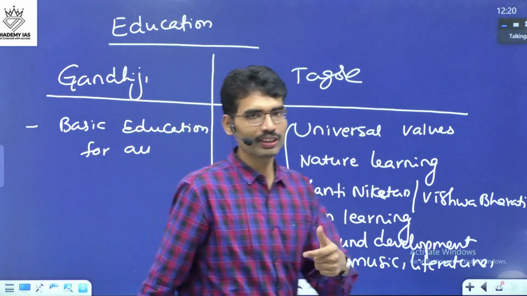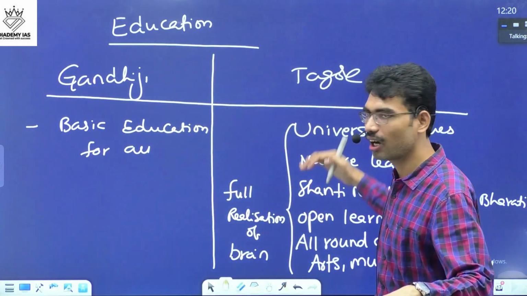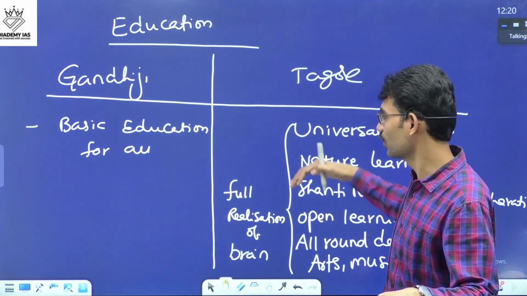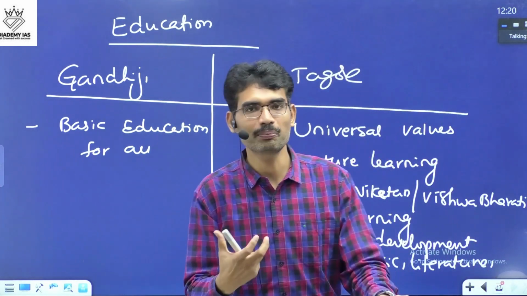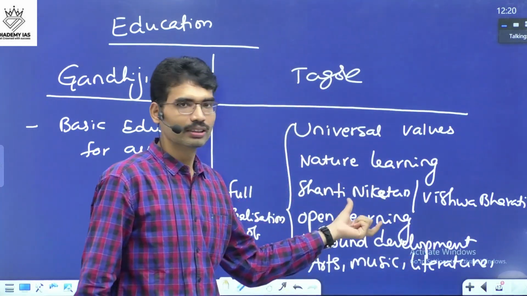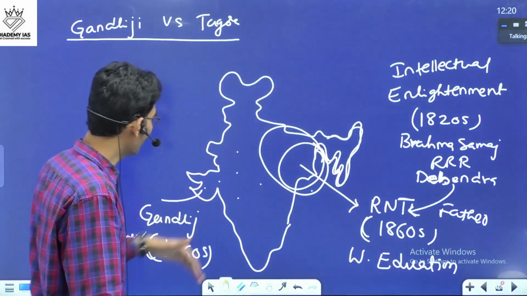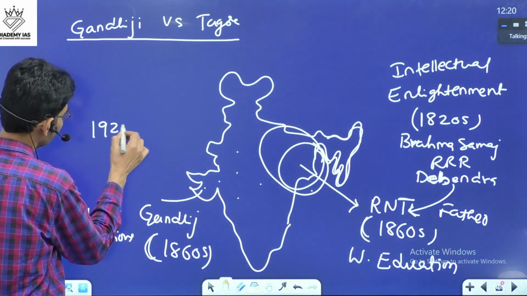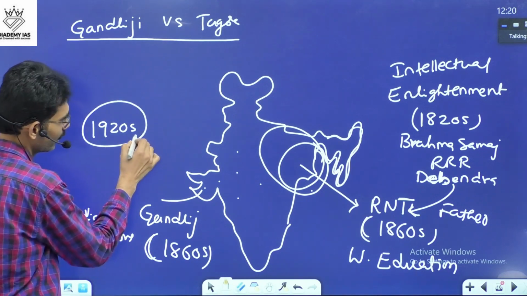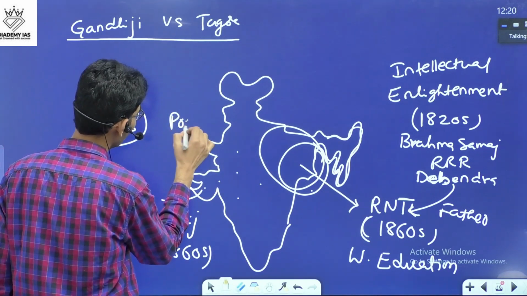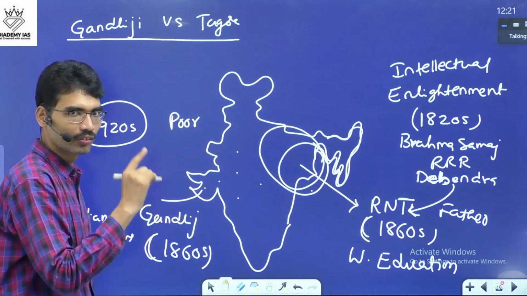Now, this kind of education, how many people can offer this? Practically, how many people can go for this? When it comes to India, in the 1920s and 1930s, India is a very poor country. Very poor.